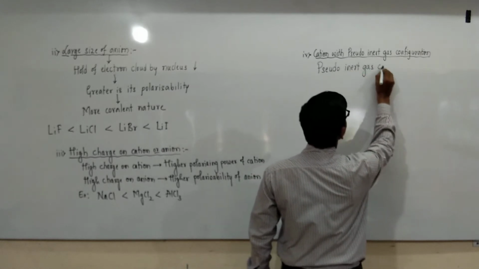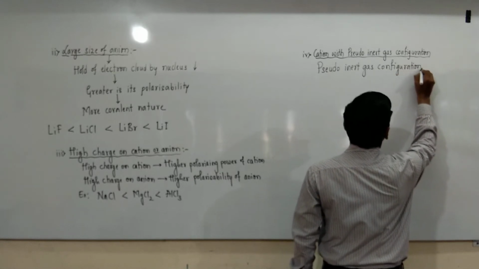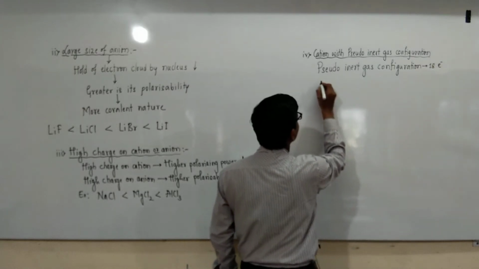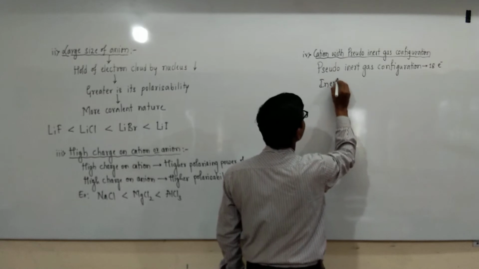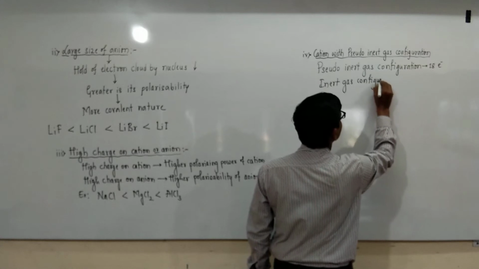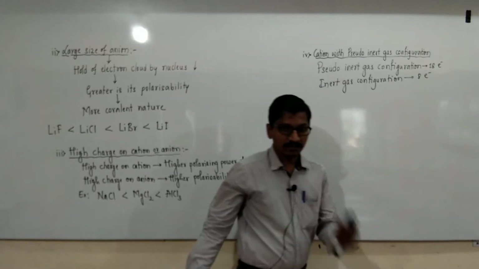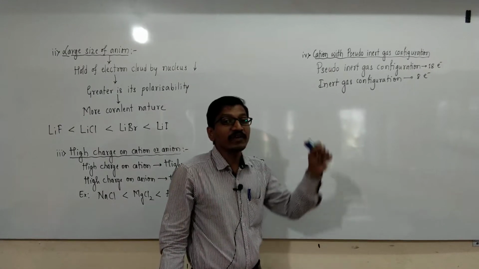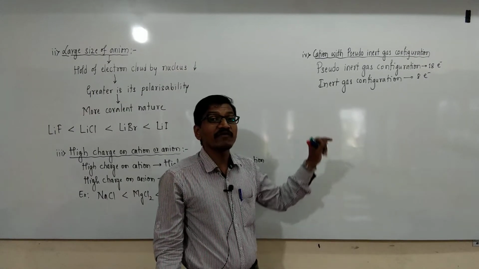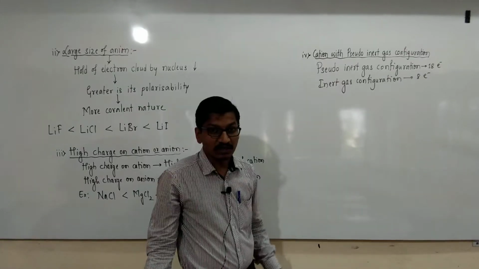pseudo inert gas electronic configuration, that is nothing but 18 electrons in their valence shell. Normal inert gas configuration means eight electrons in their valence shell. Take two cations having the same size and the same charge. In that case, the cation having pseudo inert gas configuration has high polarizing power.